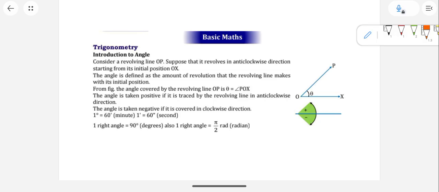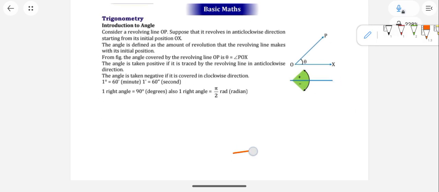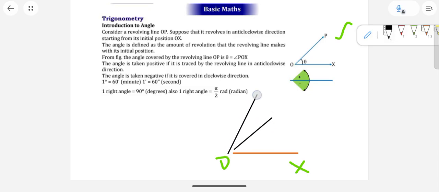Let's have this initial line. Initially the line is here, and let's call it OX. The same diagram is given, and I am rewriting it. It is moving. After some time it comes here, then it goes here.